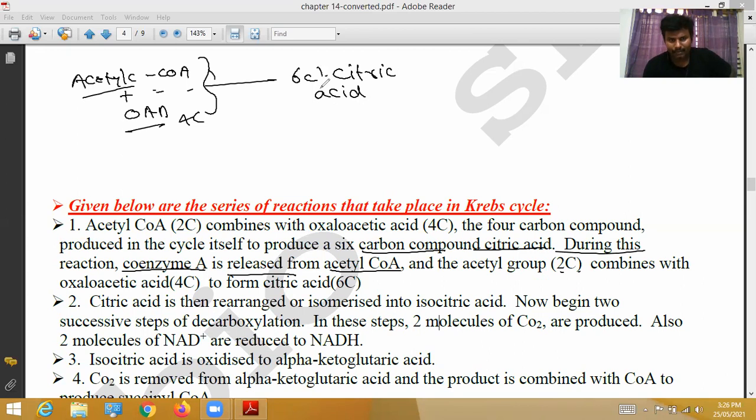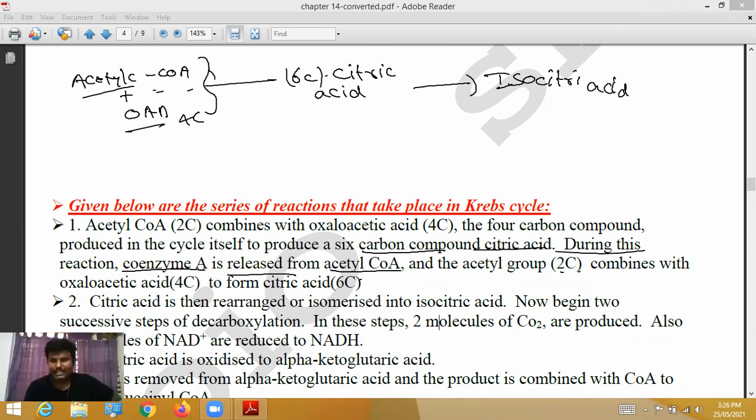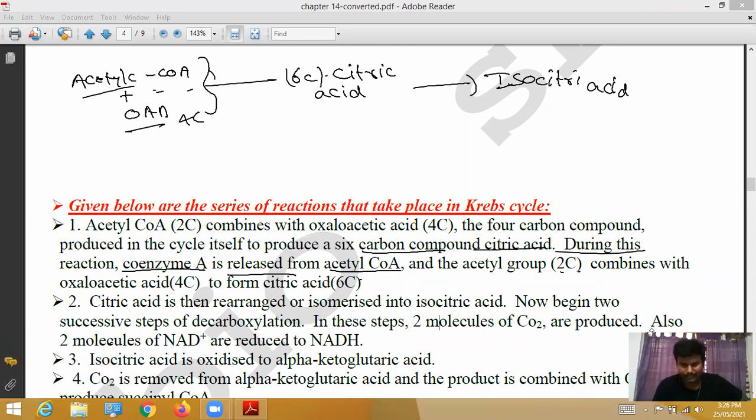6 carbon atoms of citric acid. Next, this citric acid is rearranged or isomerized into isocitric acid. This is isocitric acid, with 6 carbon atoms.